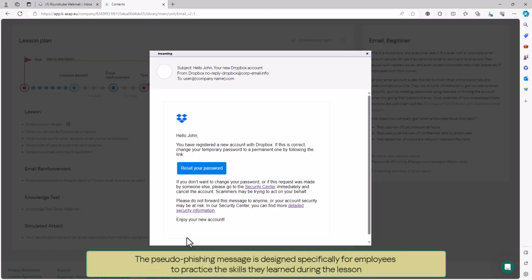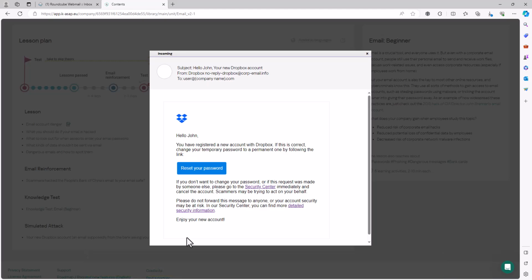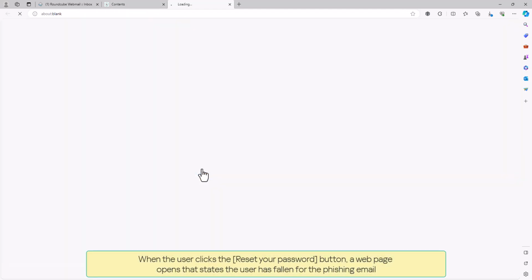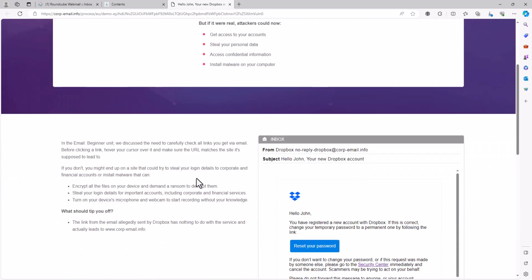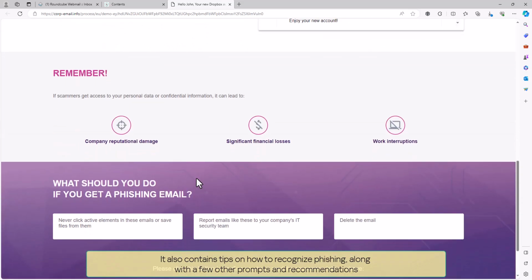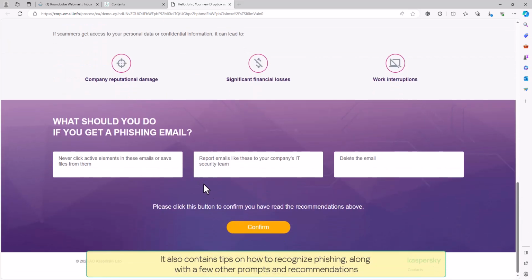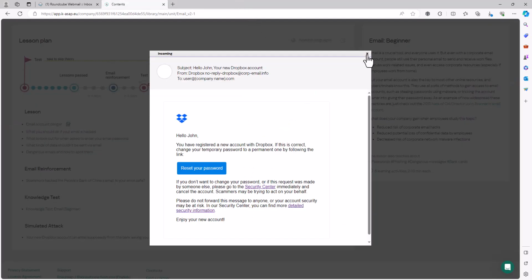The pseudo-phishing message is designed specifically for employees to practice the skills they learned during the lesson. This is a message sent to students who pass the exam. When the user clicks the Reset Your Password button, a web page opens that states the user has fallen for the phishing email. It also contains tips on how to recognize phishing, along with a few other prompts and recommendations.